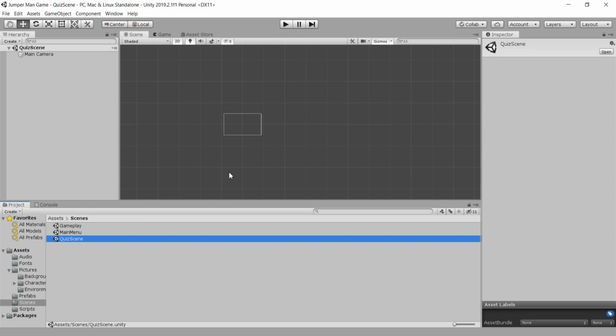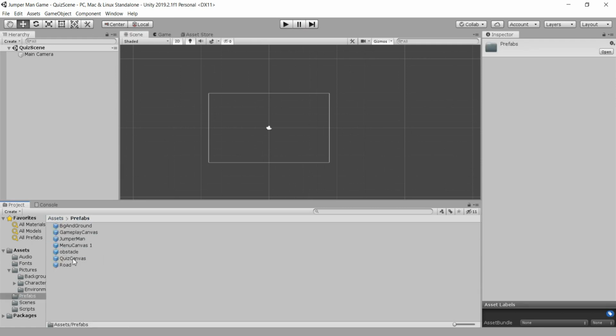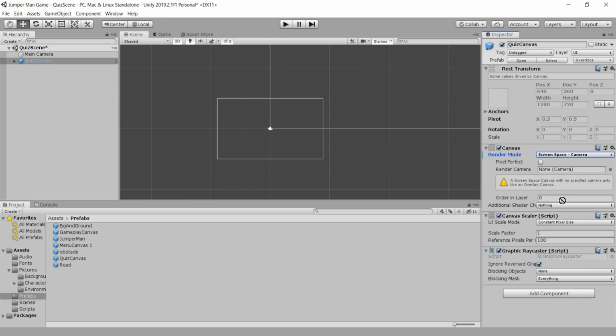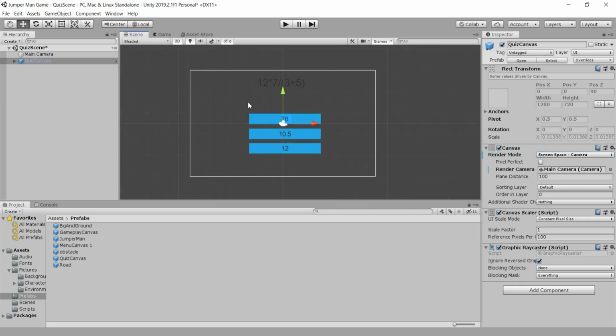Anyway, now in the quiz scene, we need to develop this last scene in the game. In the prefabs, we will search for our quiz canvas, and I think this is the only game object we'll have in this scene. In our quiz canvas, we set screen space camera, because like in our other two scenes, we need the canvas to be on the area of our main camera.